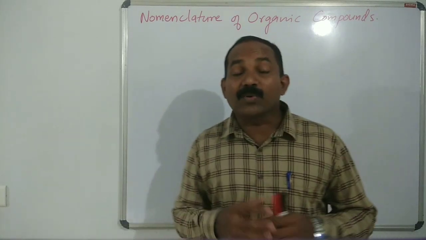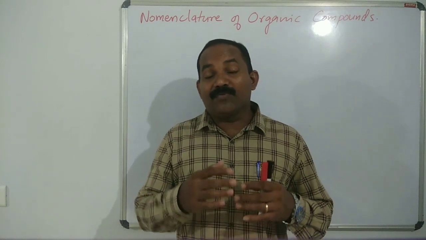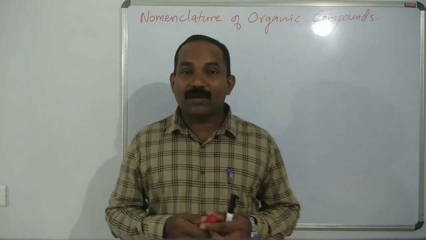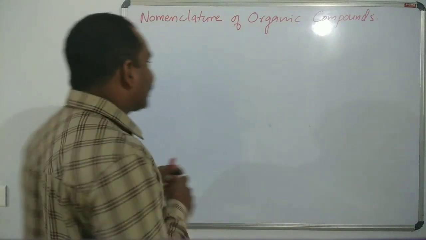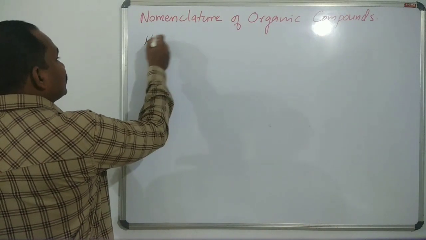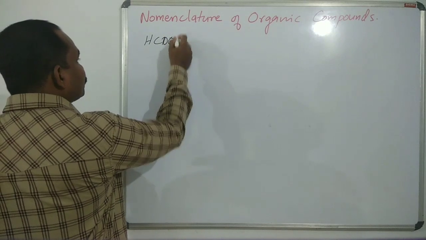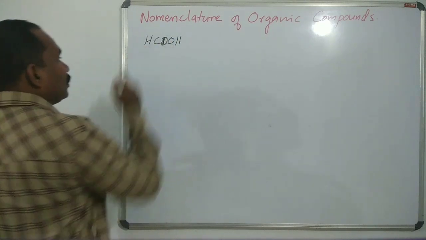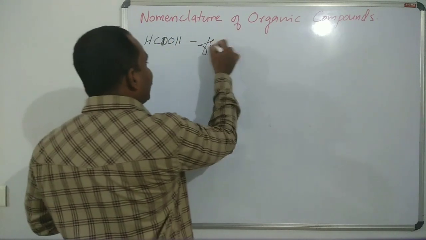For example, you heard about formic acid. Formic acid is HCOOH. It is called formic acid.